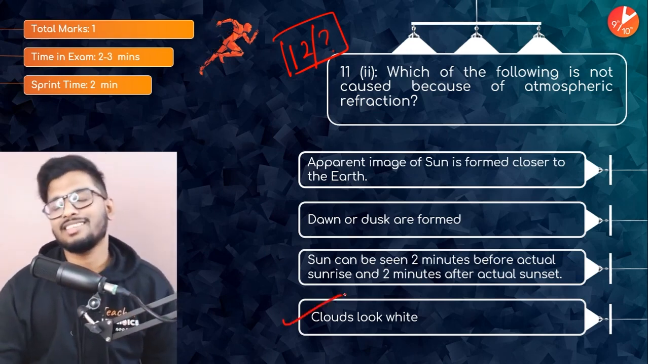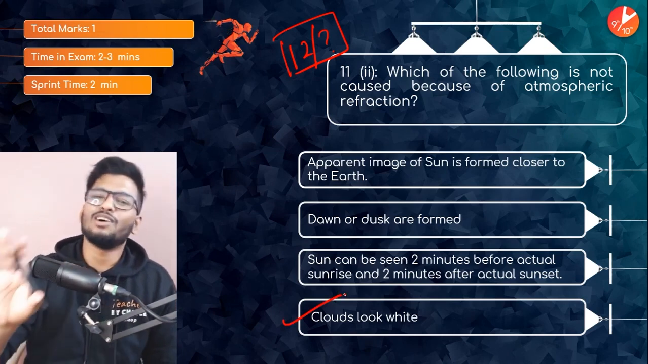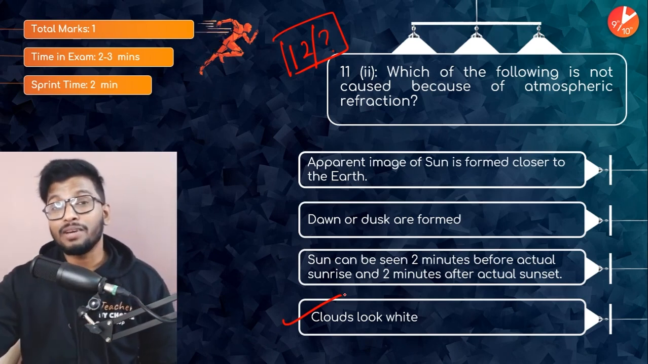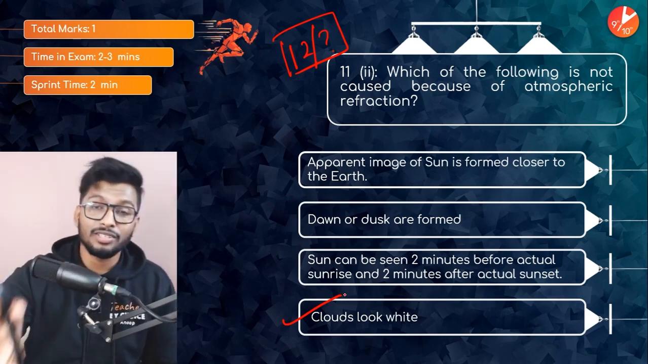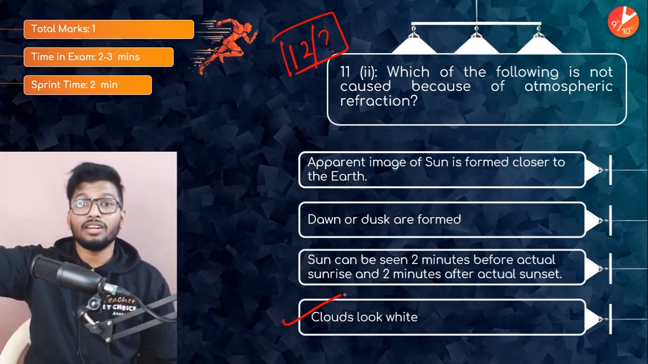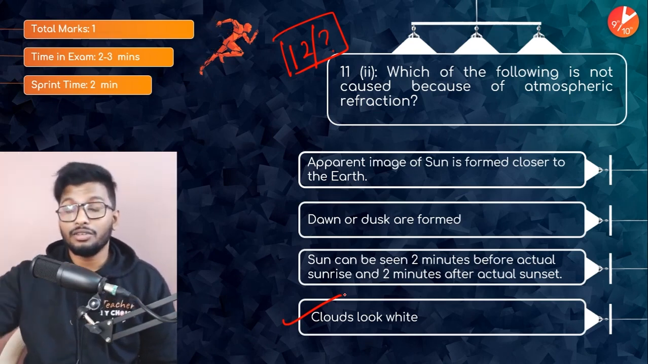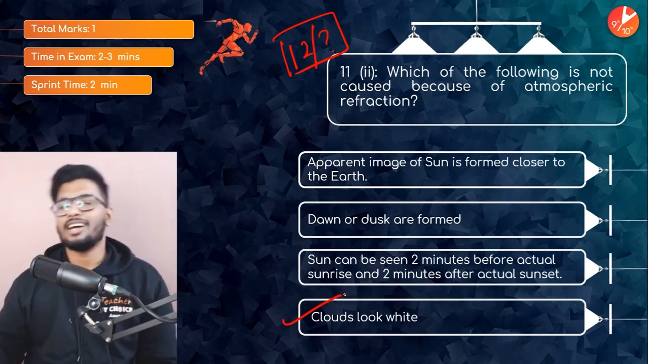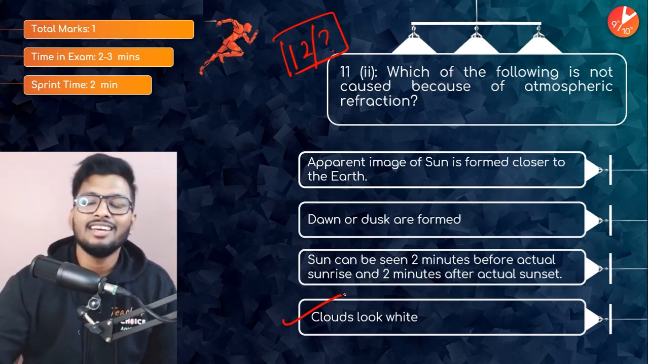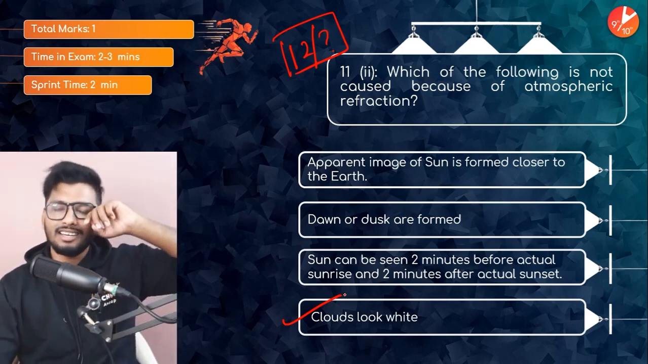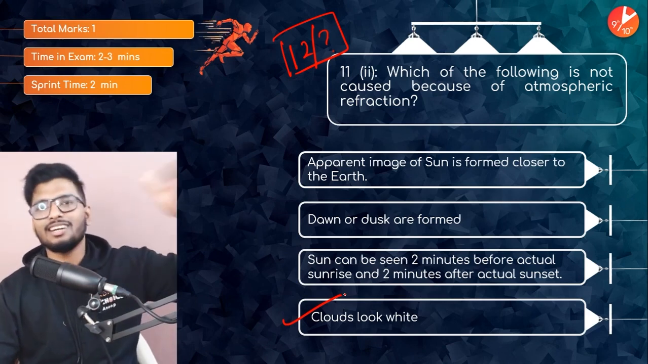The answer is going to be, guys, clouds are white. Clouds look white not because of atmospheric refraction, but all the others are happening because of atmospheric refraction. Apparent image of the sun being closer, atmospheric refraction. Dusk and dawn, that is, why the sun appears reddish in color early in the morning and late in the evenings, it's because of atmospheric refraction. The sun rises 2 minutes before, that is delayed sunset, early sunrise, atmospheric refraction. All of these are atmospheric refraction.